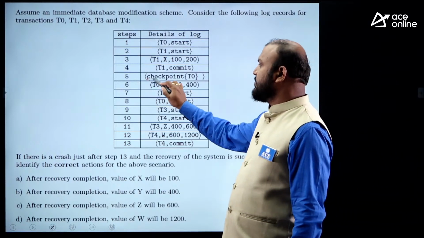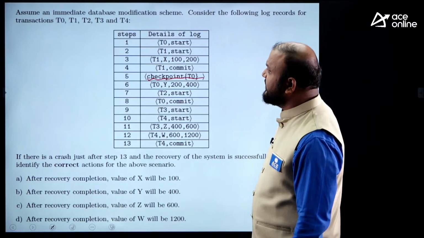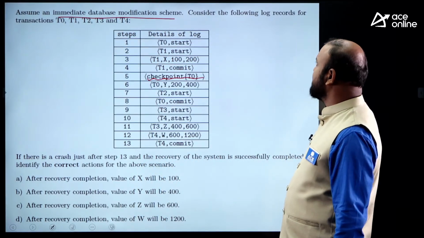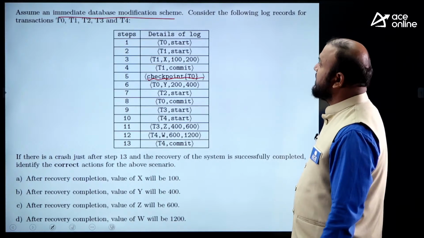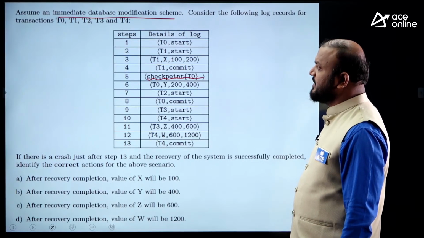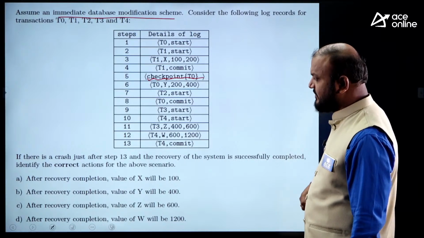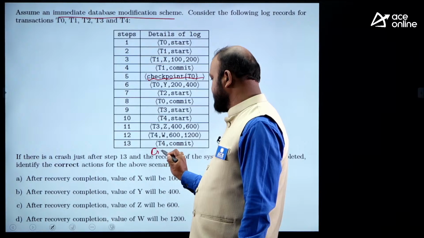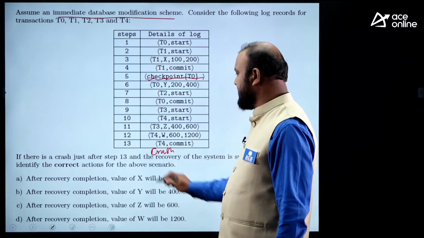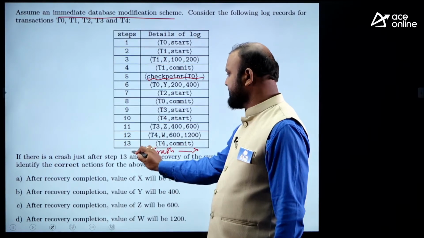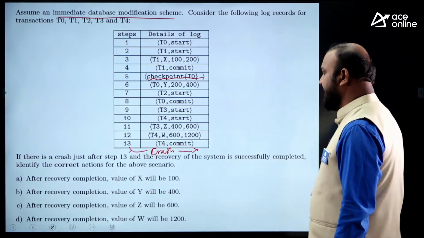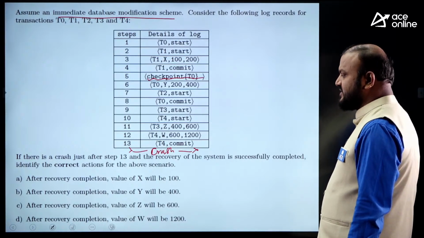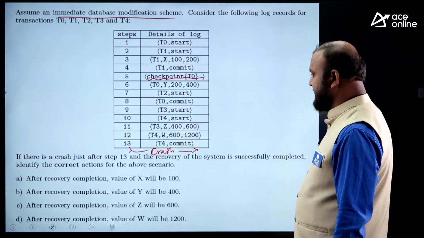Okay. Checkpointing. Assume an immediate database modification. This question is about the immediate database modification scheme. Consider the following log records for transactions T0, T1, T2, T3 and T4, 4 transactions we have. If a crash occurs just after step 13, and recovery of the system is successfully completed, identify the correct actions for the above scenario. What are the correct actions?